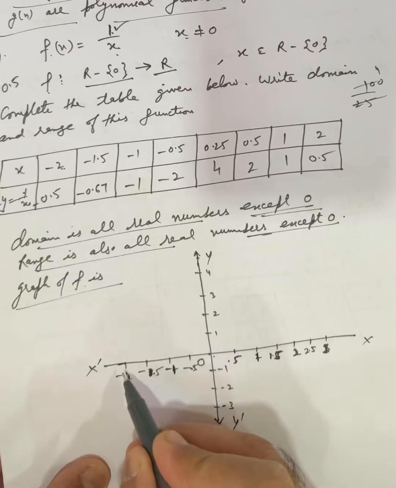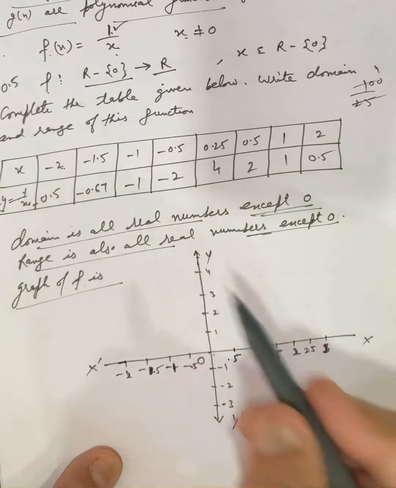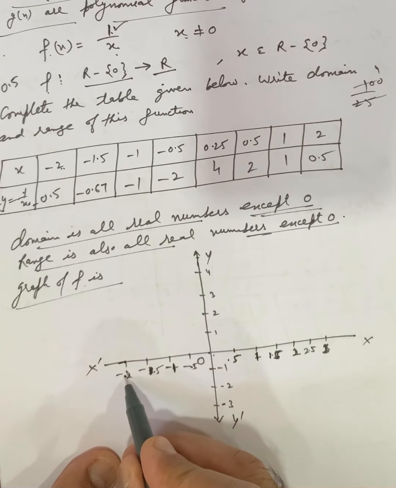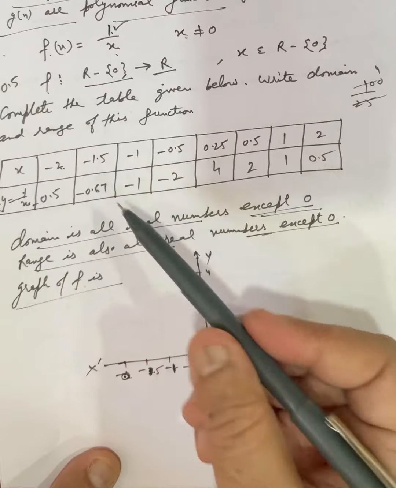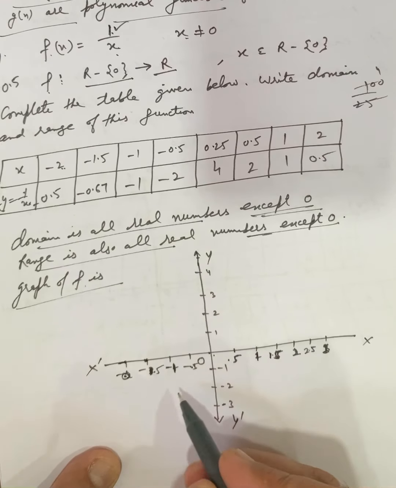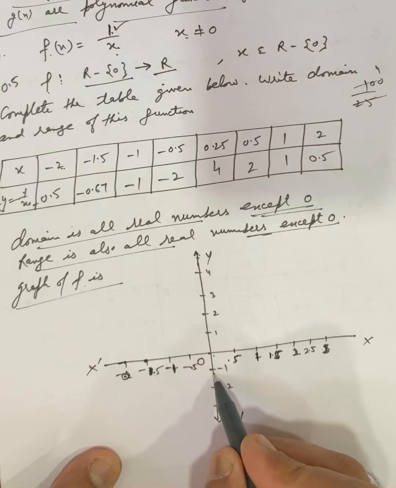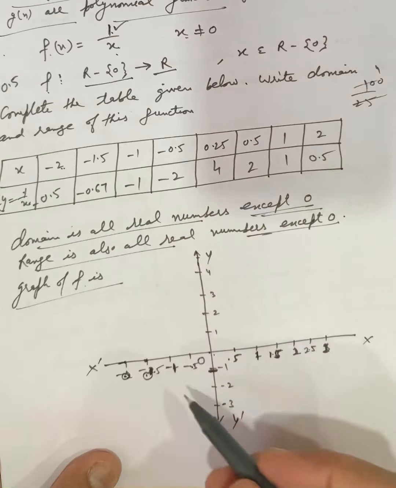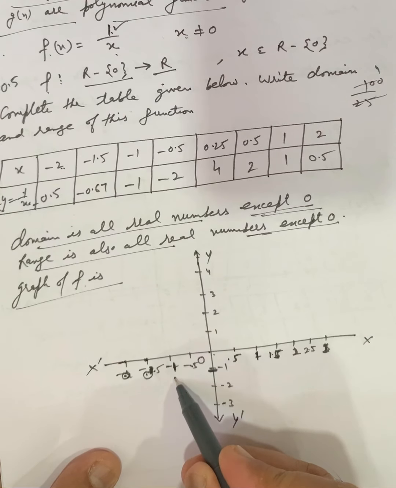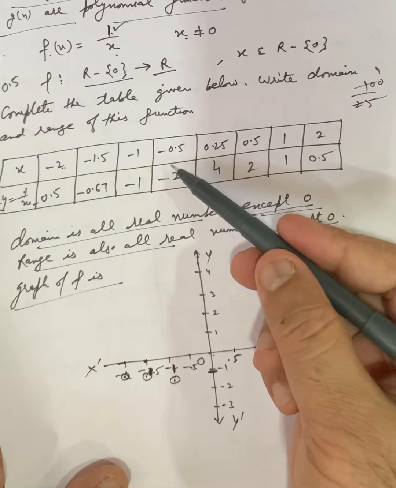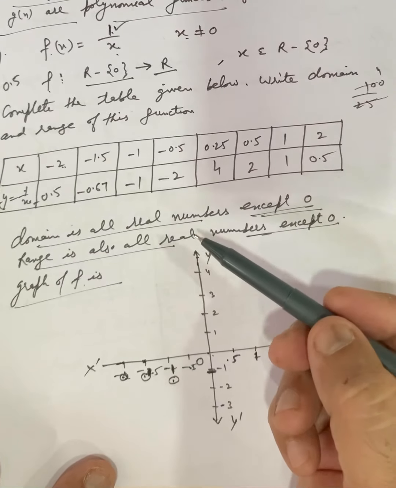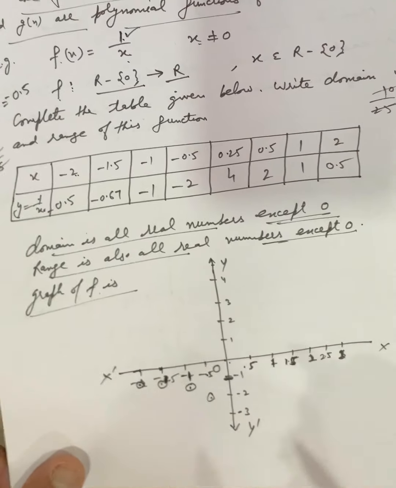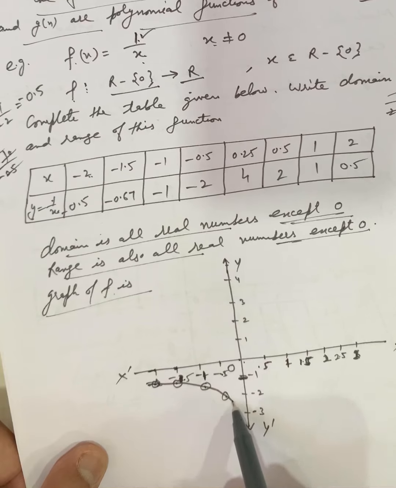minus 2, this is minus 2, the y is 0.5, minus 0.5 downwards here. Similarly minus 1.5, this one its value is minus 0.67. If we want to fill this, then from here just above. Minus 1, 1, like this. Minus 0.5 to minus 2, minus 0.5 at minus 2, and so when we join this we get a curve like this.